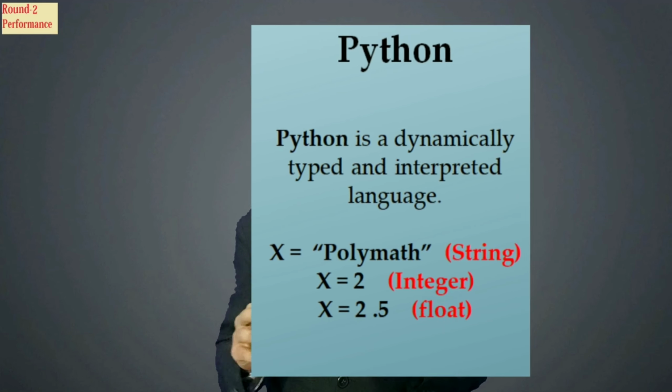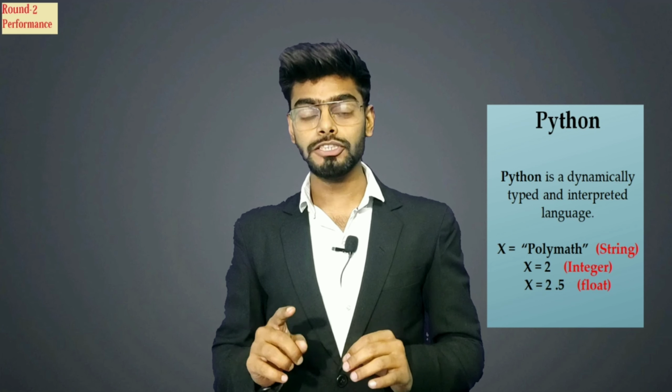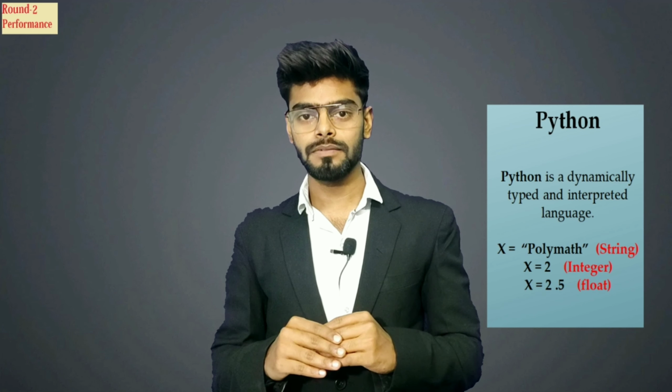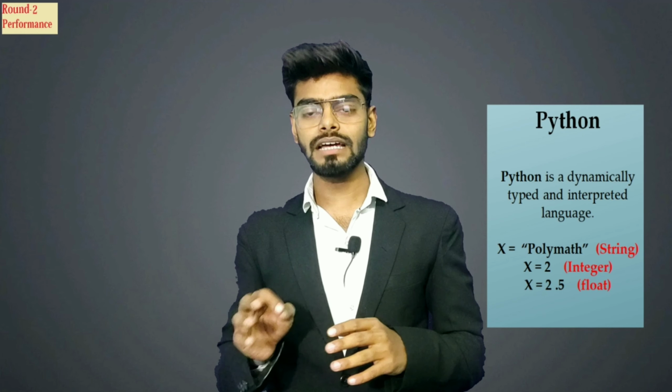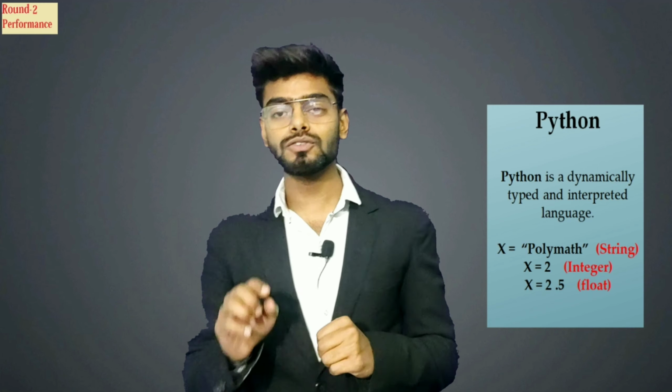If I talk about round 2, it's all about performance. Before starting this round, I would like to tell you that Python is a dynamically typed language and Java is a statically typed language. So what is static and what is dynamic? Don't worry, look at this. As you can see in the Python example, there is a single variable which is working as multiple data types. For the string there is Polymath, for the integer there is 2, and for the float value there is 2.5.